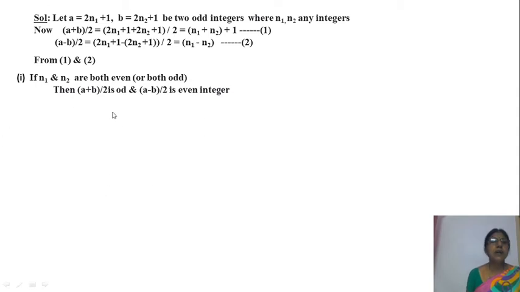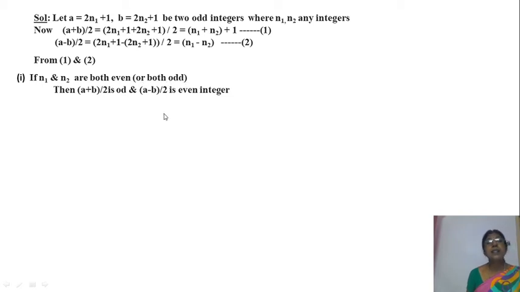Now you observe, if n1 and n2 both are even, we get (a plus b)/2 is odd and (a minus b)/2 is even. One is odd and the other is even. If both are odd, then also the sum is even, even plus 1 is odd. The difference is also even. So the first one is odd and the second one is even. So if n1 and n2 are both even, the first one is odd, the second one is even. Same for both odd.